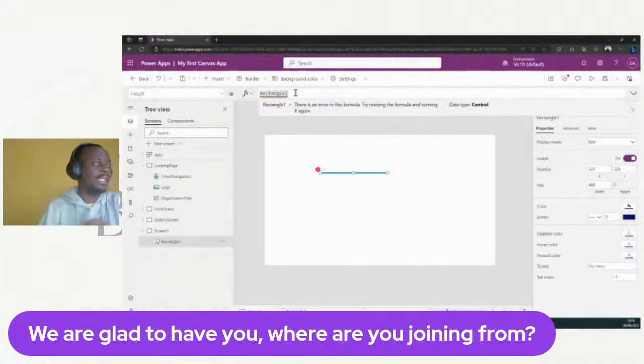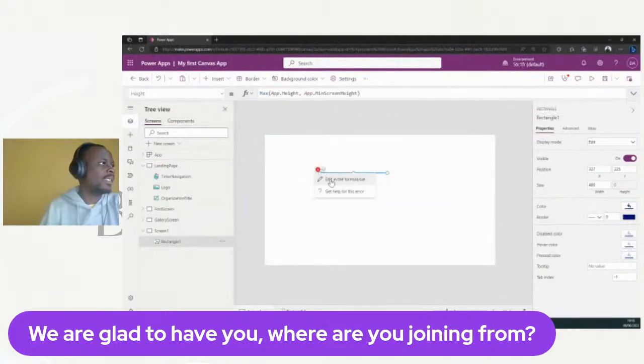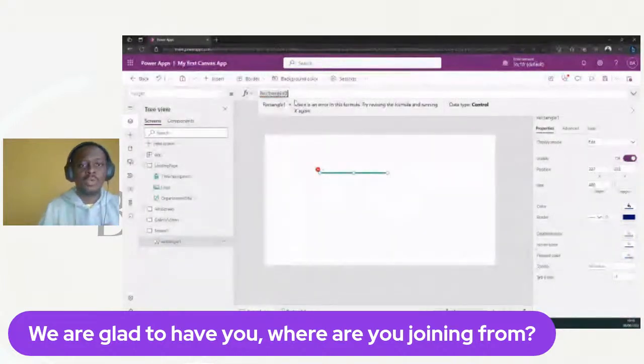Okay, all right. So rectangle 1. First of all, we've referenced the rectangle, right? There's an error, but don't worry about the error for now.